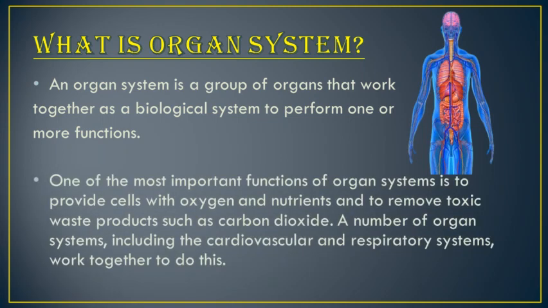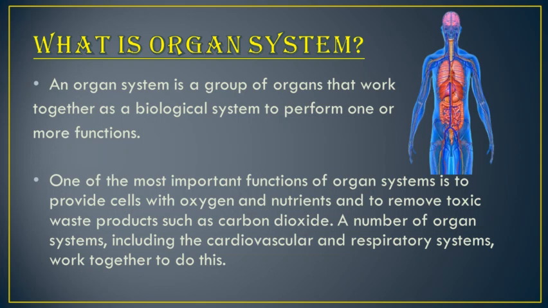One of the most important functions of organ systems is to provide cells with oxygen and nutrients. That means it provides the cells oxygen and nutrients, and it will remove toxic waste products such as carbon dioxide. A number of organ systems, including the cardiovascular and respiratory systems, work together to do this.